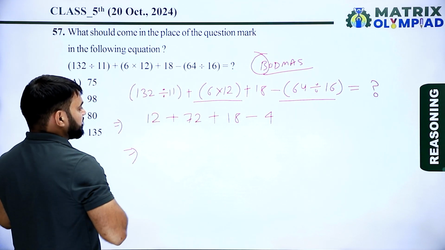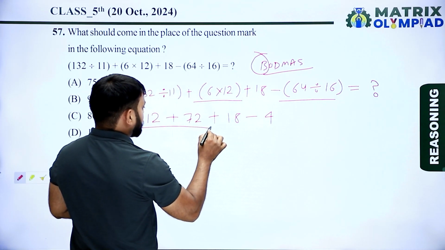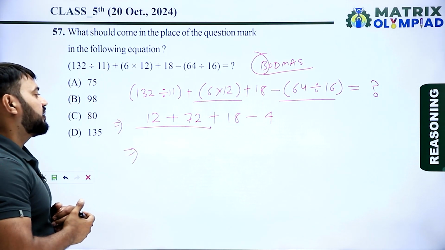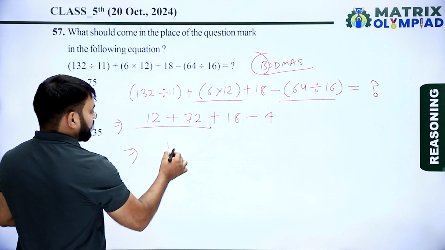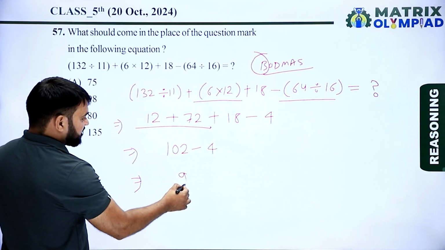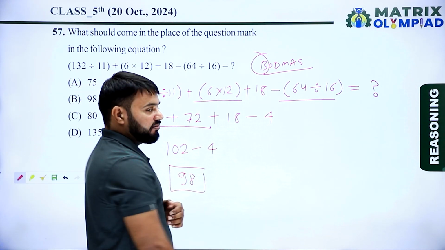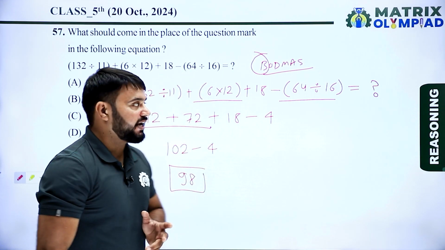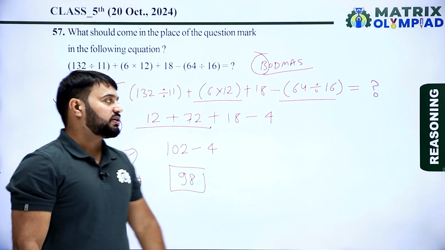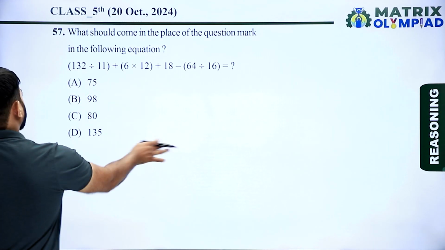Now adding the numbers. So 12 plus 72 it means 84. 84 plus 18 it means 102 minus 4. 102 minus 4 it means 98. So value of given equation is 98. So now here option B is the correct answer of this question. So let's move on to the next question.